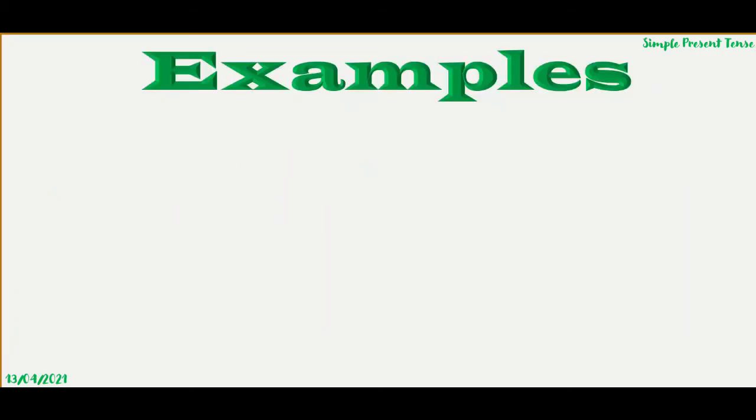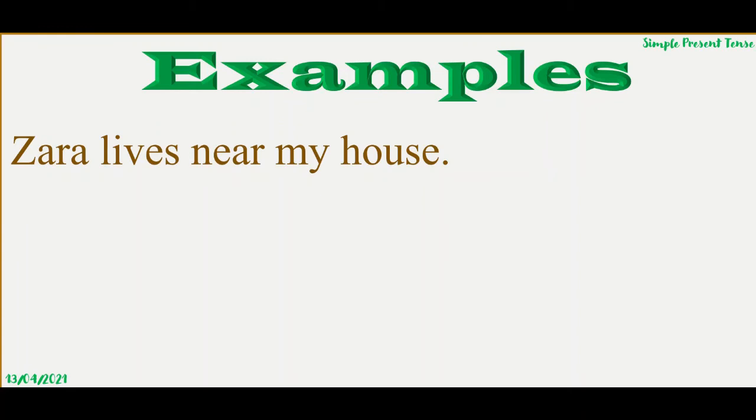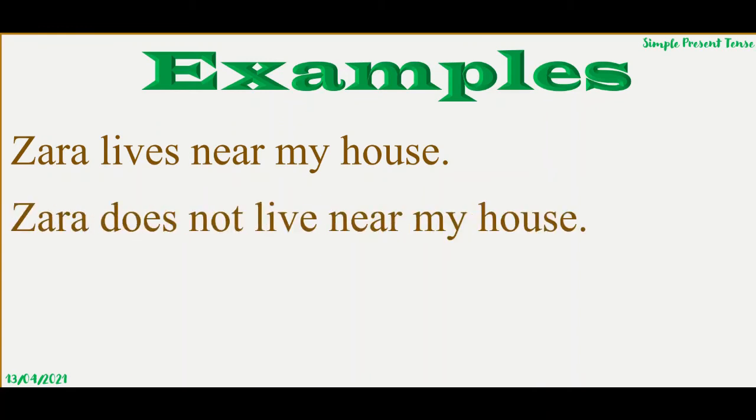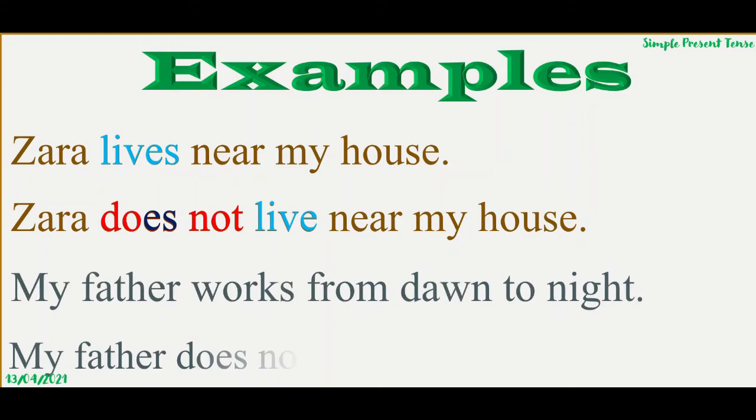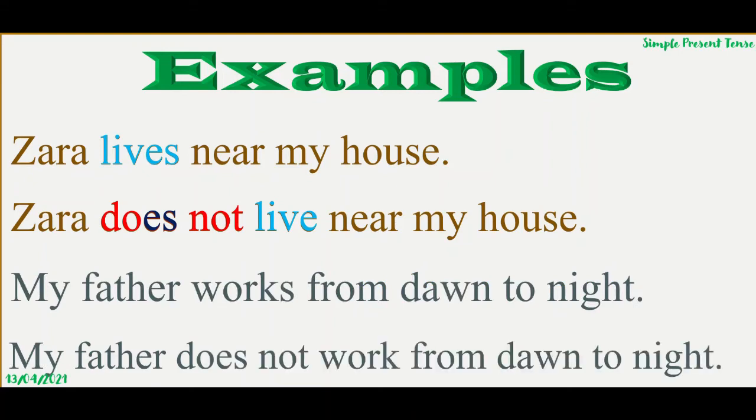For example, Zara lives near my house. Zara does not live near my house. Earlier it was lives, but in negative form it has become live. Why? Because of does. Same is the case with the next example. My father works from dawn to night. My father does not work from dawn to night. Does not work, not works, because of ES with do to make it does.